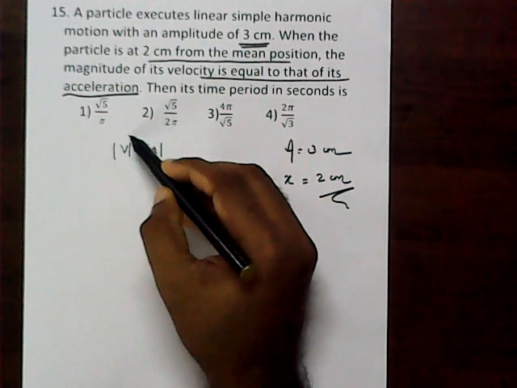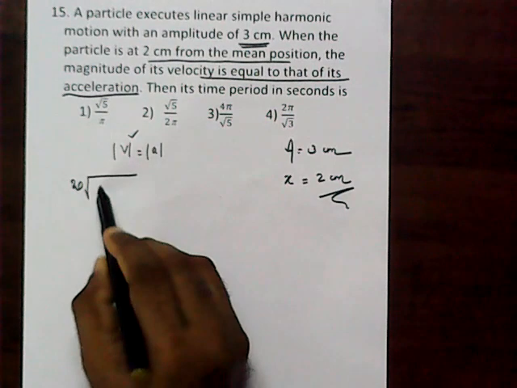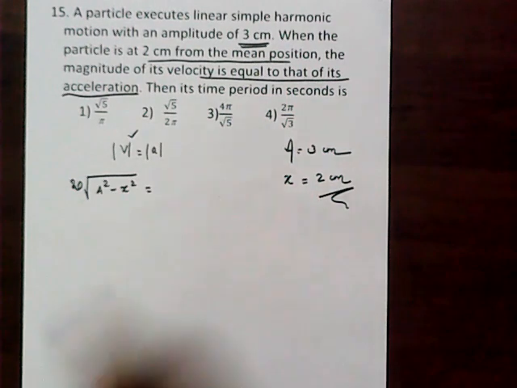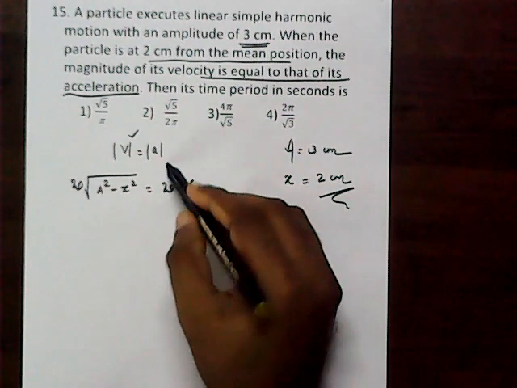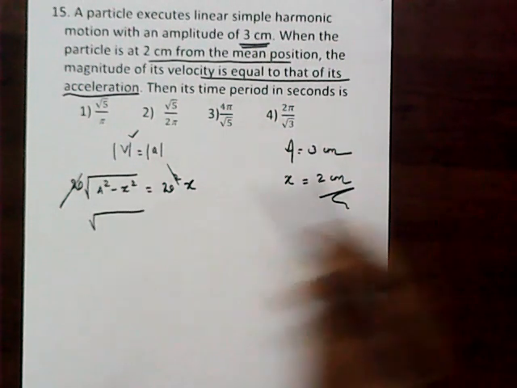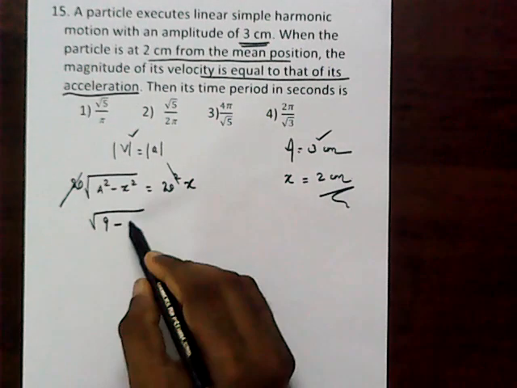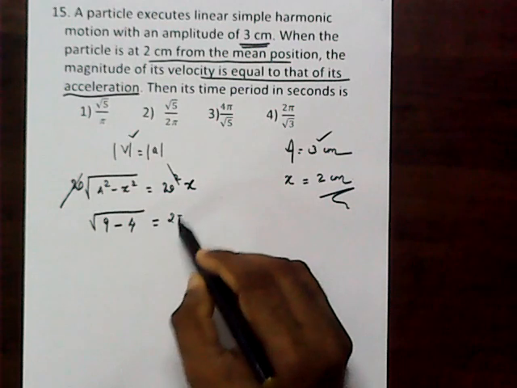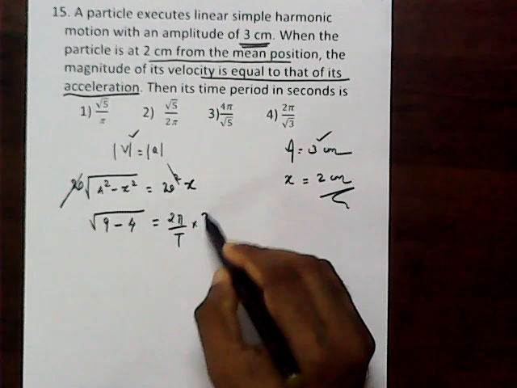The value of v, you know the relation, is omega into root of the amplitude square minus x square. This is equal to the acceleration in magnitude, omega square into x. There one omega cancels. So root of (9 minus 4), that is root 5, is equal to omega into x, where omega is 2 pi by T and x is given as 2.